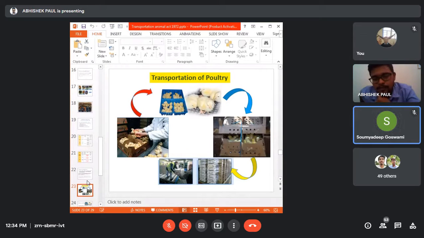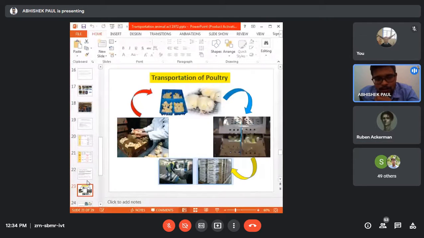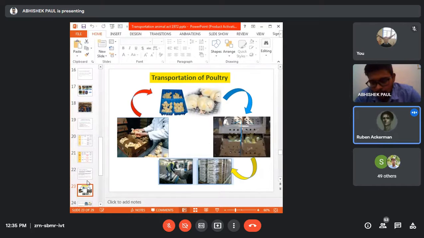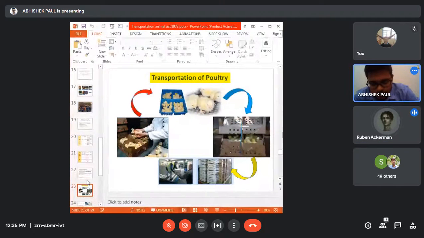Okay, sir. Ruben, any queries regarding this transportation of animals? No, sir. Okay. So what things do you need to consider while transporting the animal by vehicle? Ruben: Speed, space allocation. Okay, very good. Direction and partition. Very good, so partition also.